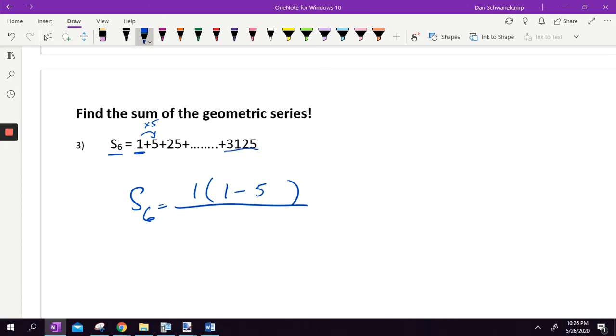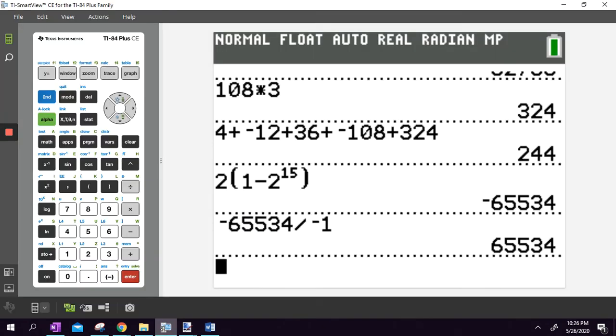3125. So I need to somehow figure out what term it is. Oh, I know. It's the 6th term. Don't have to get that fancy there. And then 1 minus 5 on bottom because it's 1 minus the ratio. All I got to do is type that into my calculator. So it's 1 times 1 minus 5 to the 6th power.